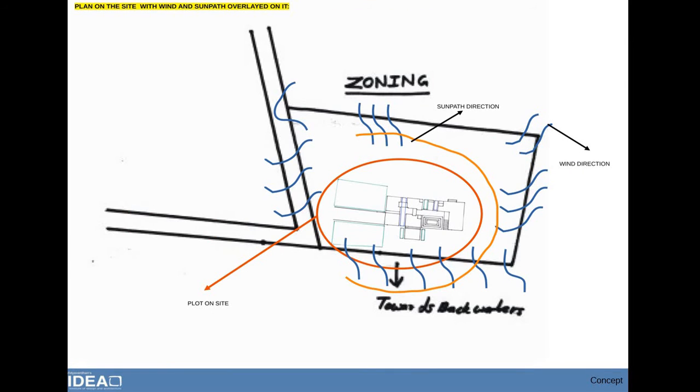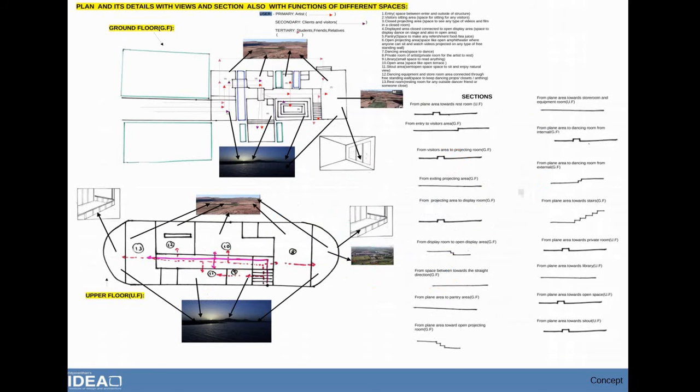This is the process plan placed on the site by thinking about light, views and wind direction. This is the detailed process plan in which I have tried to put some of my imagination about section and different levels. The function of each and every space is explained in it.